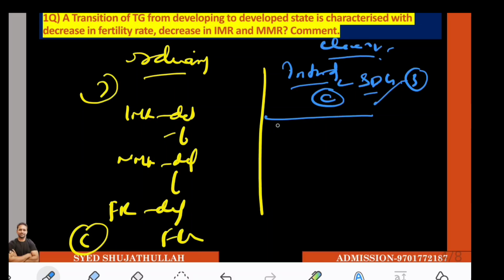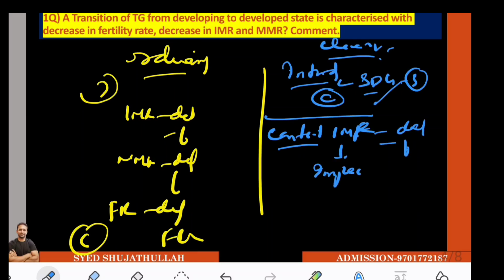Then in the content, what will the clever student do? He will write the same as the ordinary student, IMR definition, then figures. But what he will do extra is write the impacts. He'll say, okay, if IMR decreases, what will happen? What are the impacts? Then he will write the MMR definition, then the latest figures.